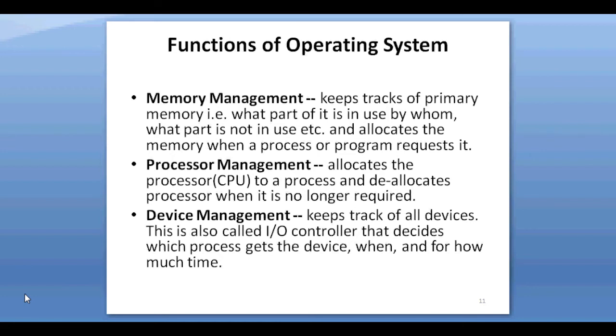An operating system performs the following activities for processor management. First, it keeps track of the status of processes. The program which performs this task is known as the traffic controller. It allocates the CPU, that is the processor, to a process, and deallocates the processor when a process is no more required.